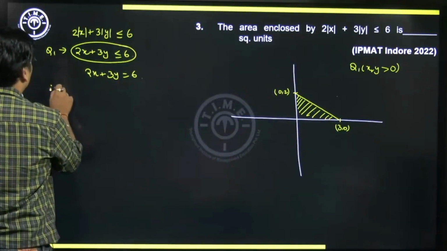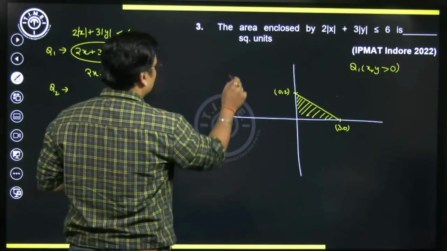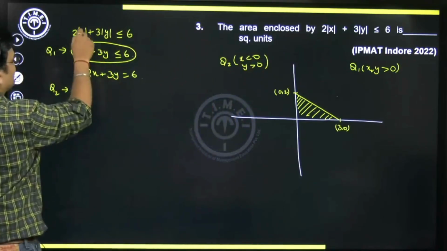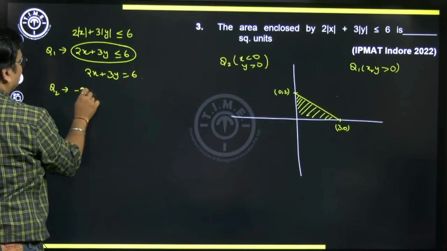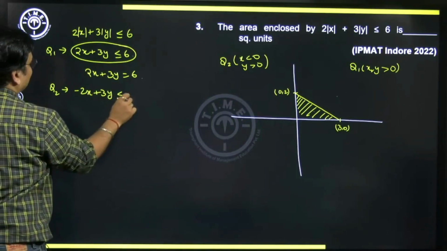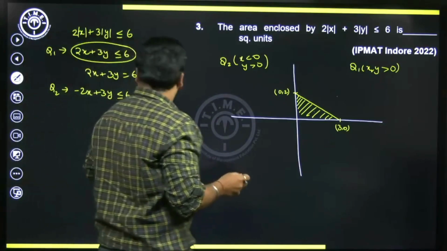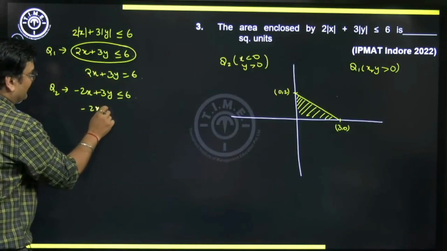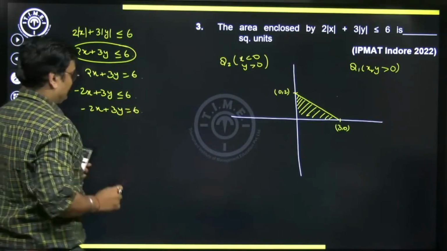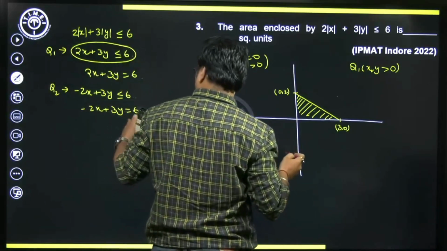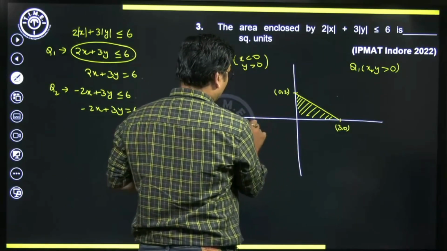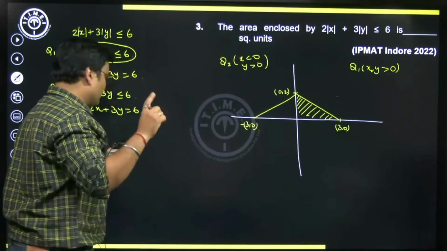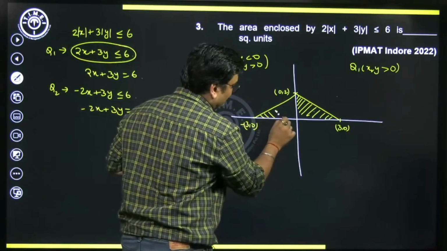Now similarly, if you look at quadrant 2, what will happen in quadrant 2? In quadrant 2, your x is negative, y is positive. So that means this inequation will change as mod x will become minus x, mod y will become y. So here, how would this graph look now? So first let's consider the line again. So minus 2x plus 3y equals 6. So the x intercept will be obtained by putting y equal to 0. So x intercept is going to be minus 3 comma 0, and y intercept is going to be same, 0 comma 2. And similarly, when you apply the origin test, you shall get this below region.